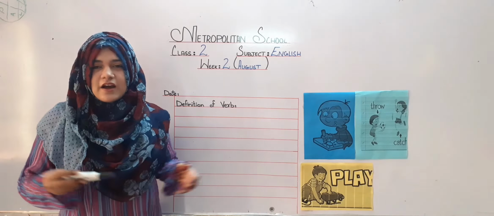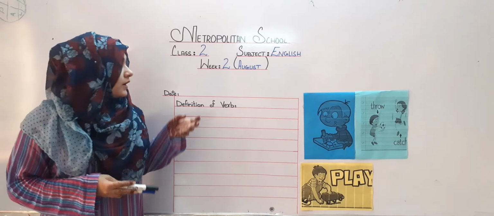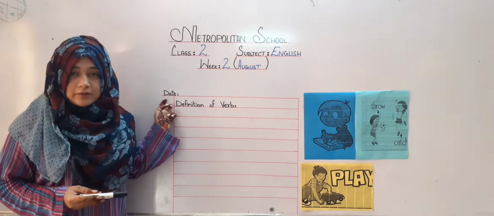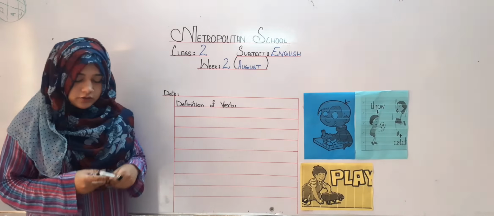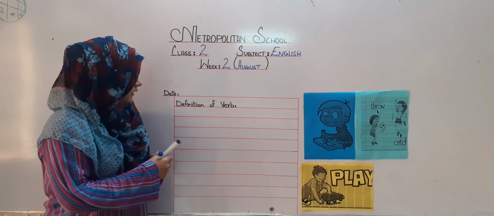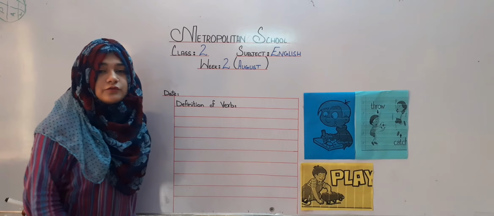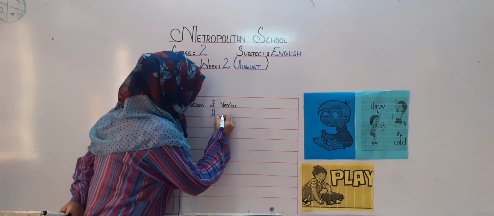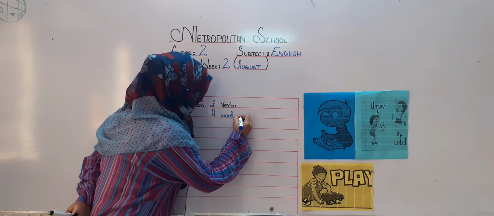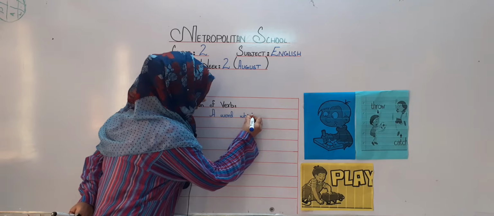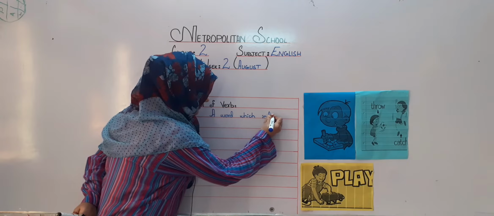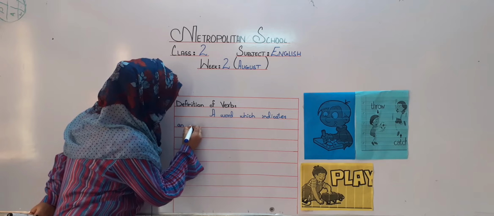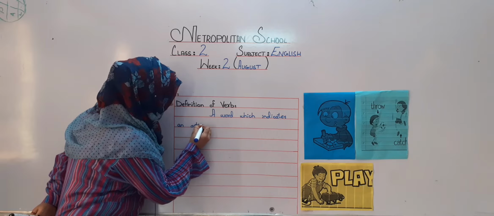Okay, my dear students, after the explanation of verb, we are now going to write the definition of verb. First, you all have to take out your grammar copy. Write down today's date on the first line and then write the heading definition of verb. And the definition of verb is a word which indicates an action.